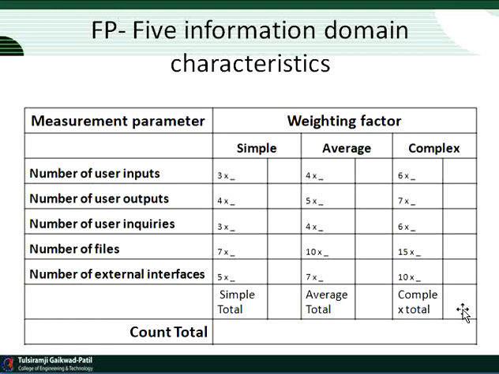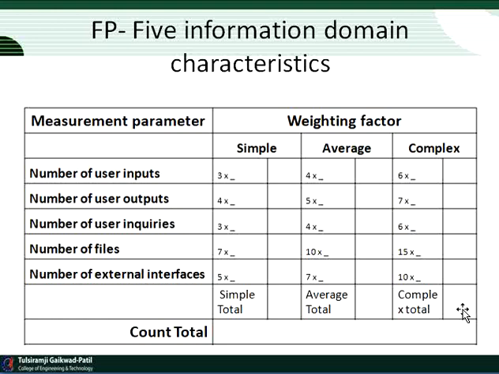That is the number of user inputs, number of user outputs, number of user inquiries, number of files, and the number of external interfaces. After that, on the right-hand side, you can see the weighting factor. That is how every factor is weighted while measuring a particular software application with the help of functionality. It may be simple, average, or complex.